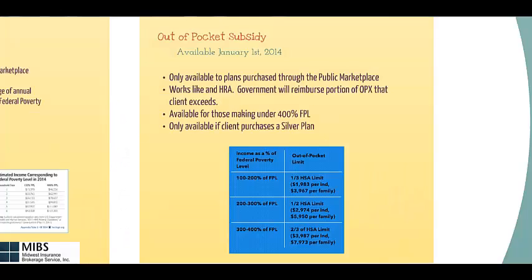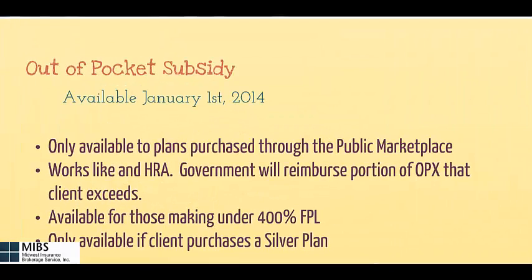The second type of subsidy available is the out-of-pocket subsidy. It is only available to plans purchased through the public marketplace. It works just like an HRA, or health reimbursement arrangement. The government will reimburse a portion of the out-of-pocket that the client exceeds. It's available for those making under 400% federal poverty level and only available if a client purchases a silver plan.